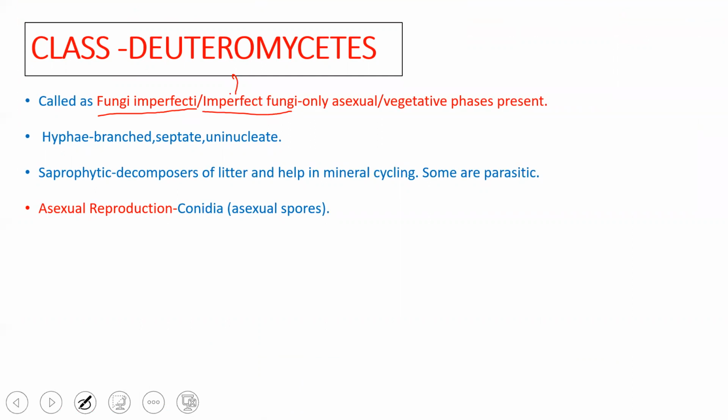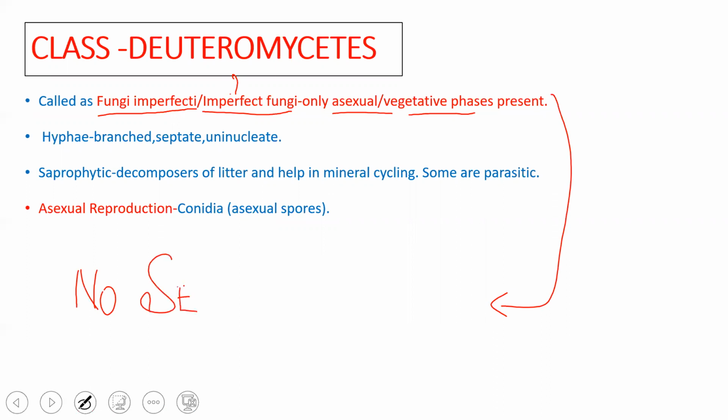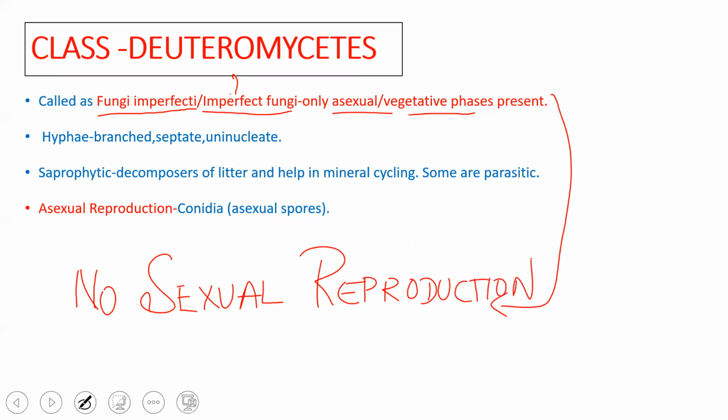It is because it has only an asexual and vegetative phase, but no sexual reproduction at all.